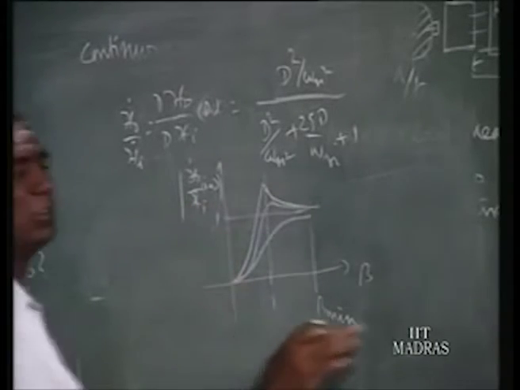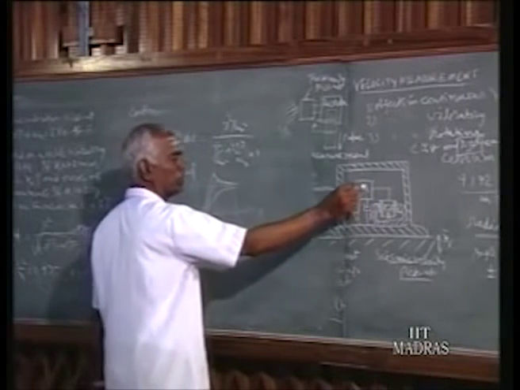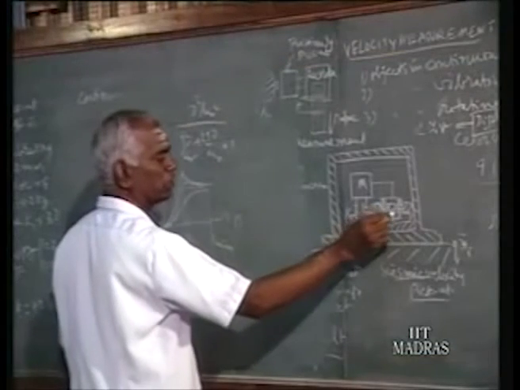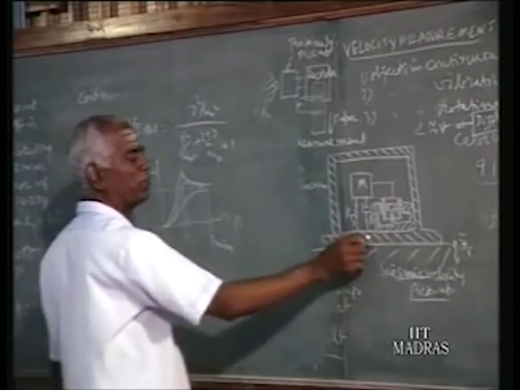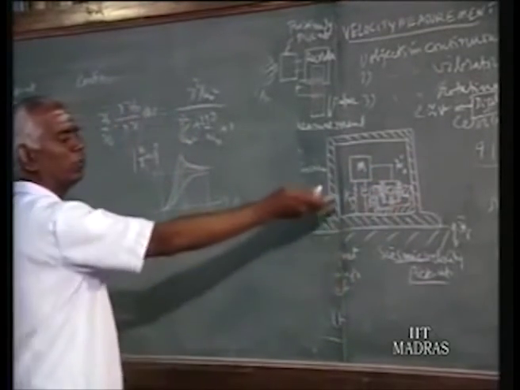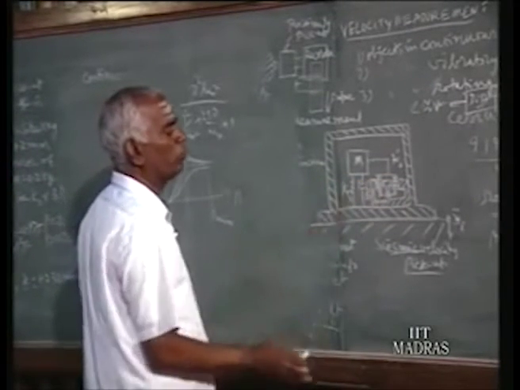In terms of output velocities, if we are measuring output velocity, that is the relative motion of the mass with reference to the frame, that velocity is measured. The relative velocity of the mass with reference to the frame of the instrument is measured as xo dot. So for measuring xo dot, I have used here the moving coil, moving magnet pickup.